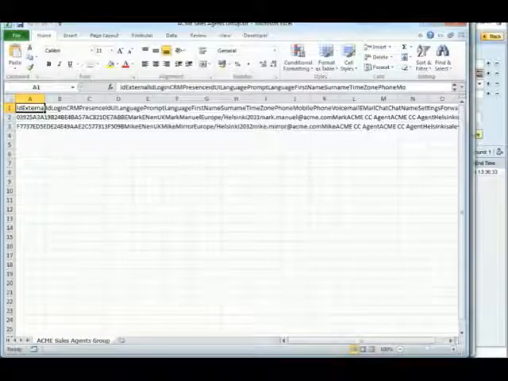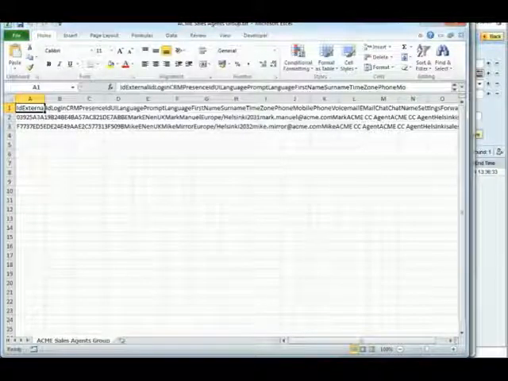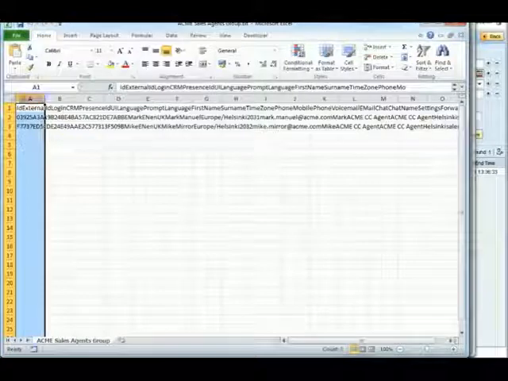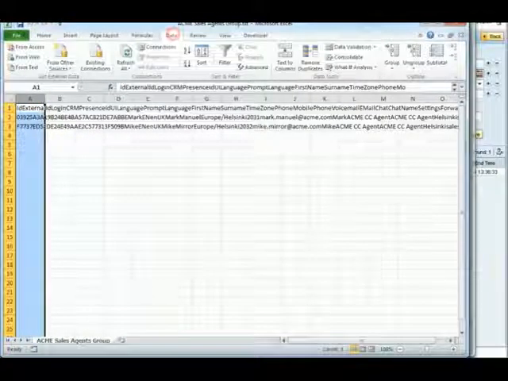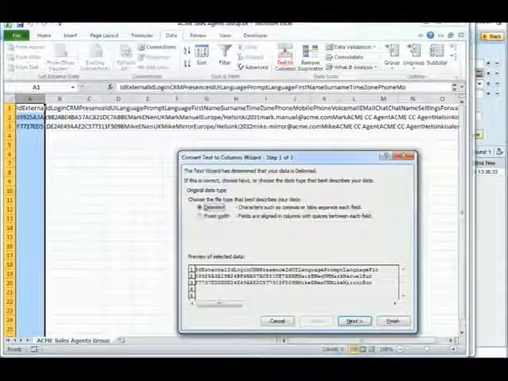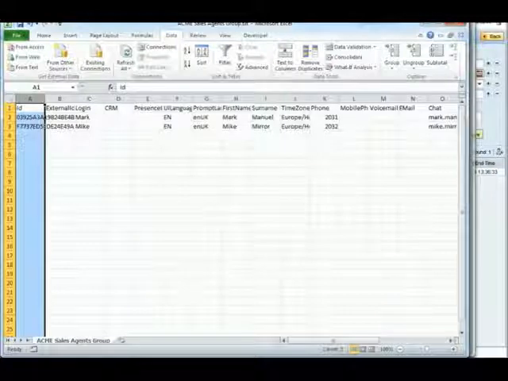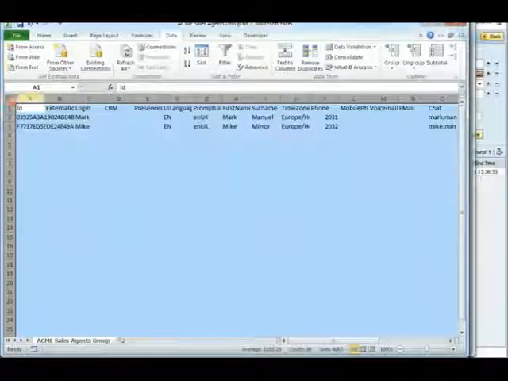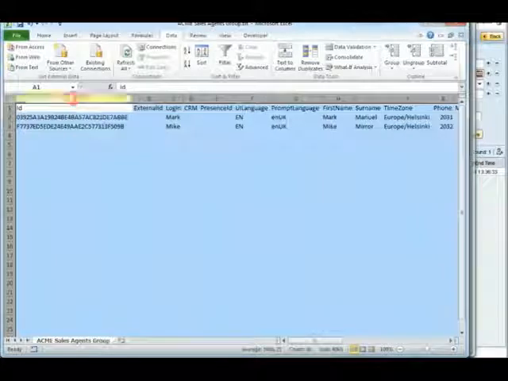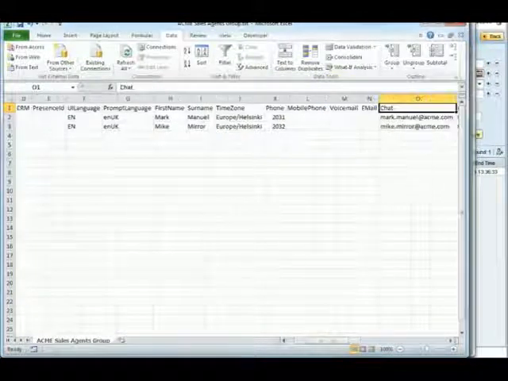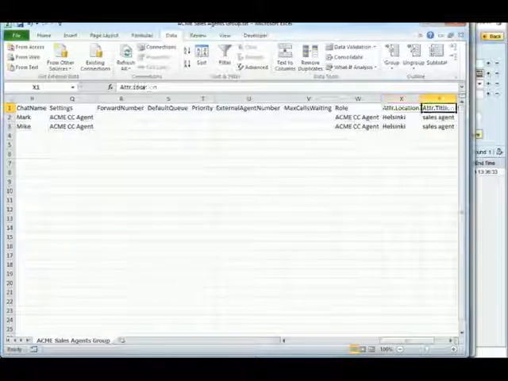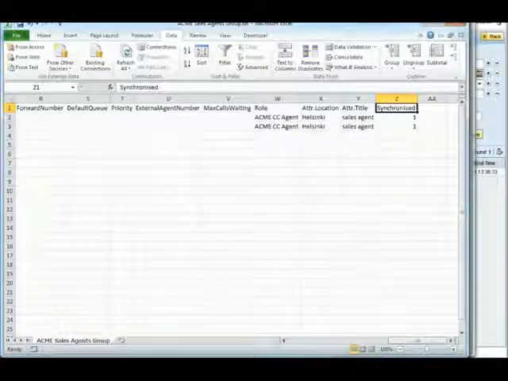The file looks a bit garbled, so we choose the first column, go to Data tab and choose Text to Columns. CSV files are delimited, so we can click Finish immediately. Now the file looks much better already, but we still adjust the column width to make it a little bit more readable. As we can see, the column names correspond to the configuration we did earlier for Mark and Mike. The reason for exporting was to get a template we could use for importing new users.